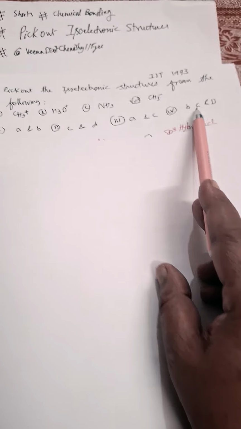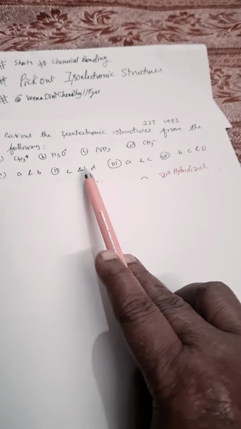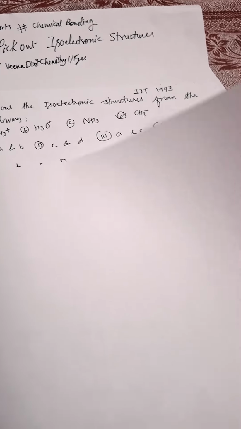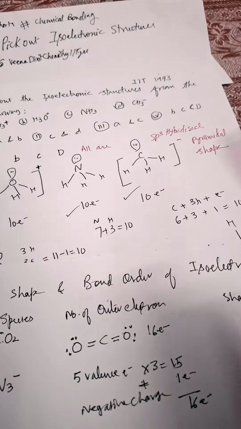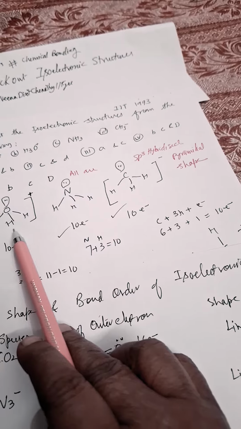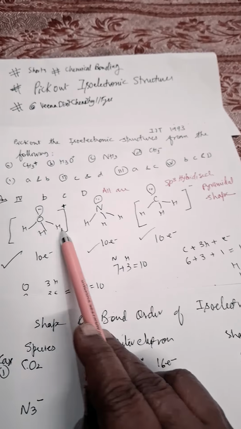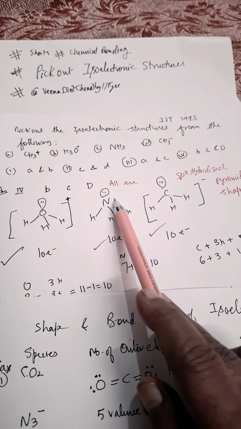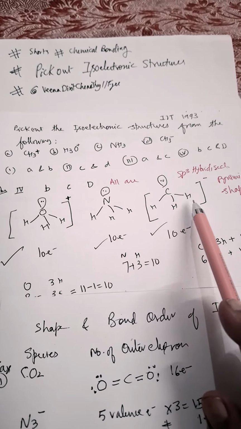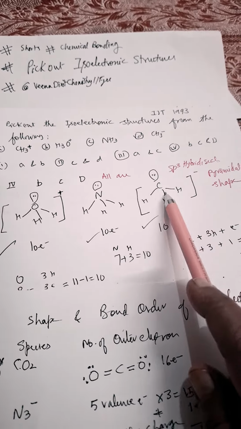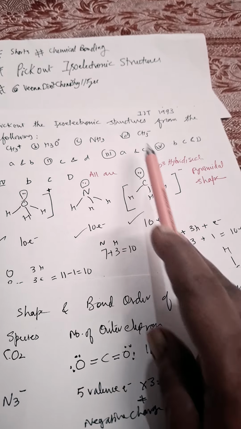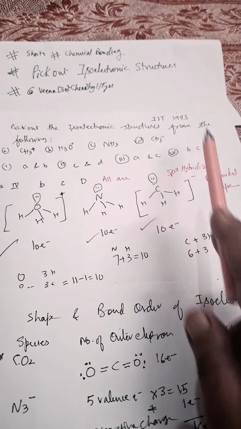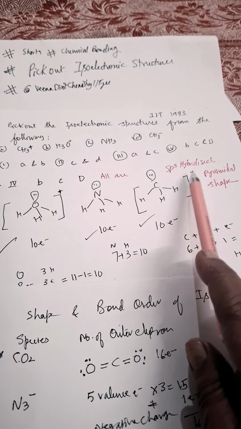Three options are given. So what we have to do is count the total number of electrons in each structure. I have written here, see. First I took a hydronium ion. Hydronium ion has sp3 hybridization and pyramidal shape. Ammonia also has sp3 hybridization and pyramidal shape. CH3 negative also has pyramidal shape because one electron is more here, because of the negative charge.